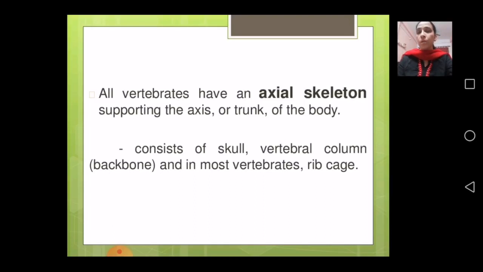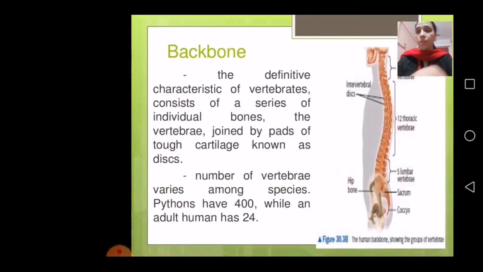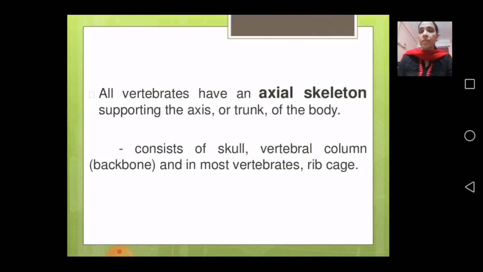I hope there is no doubt in this type of skeleton. So that type of skeleton is quite clear to you all. Axial skeleton, supporting the axis or trunk of the body, consists of skull, vertebral column, and in most vertebrates we have rib cage. So this axial skeleton, we find it in humans, and we will be discussing this axial skeleton later.